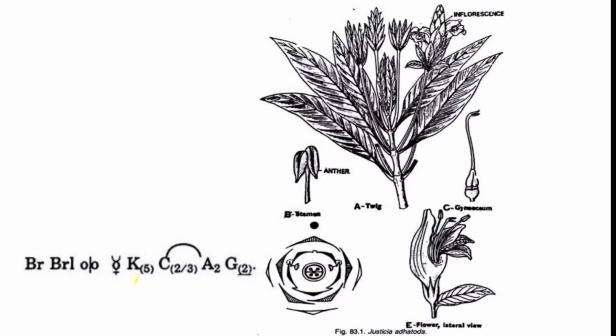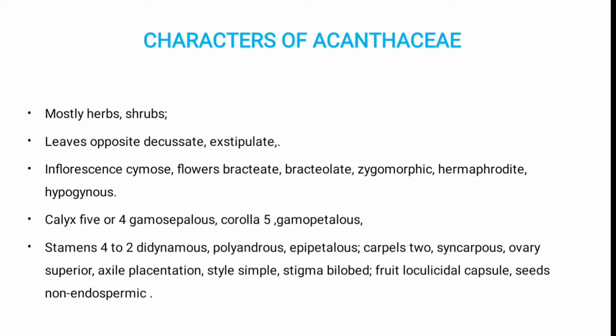The calyx is 5 in number, fused together. Then the corolla is 2/3 in number, also fused together. Then the androecium is 2 in number, attached together. The gynoecium is bicarpellary and superior. And this is the floral diagram. Then we discuss shortly